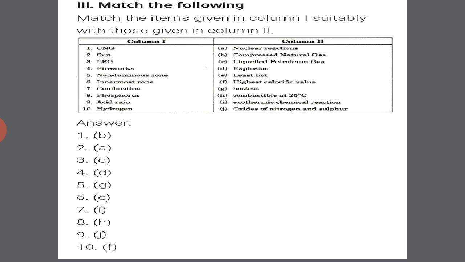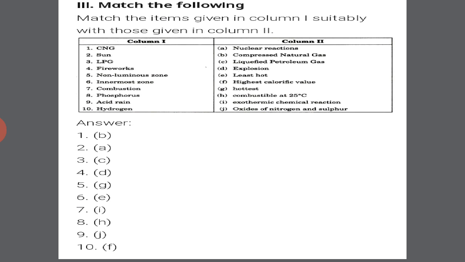Next is, we missed the fourth one. Fireworks is an example of explosion. Next, the innermost zone will be the least hot zone. And combustion is an exothermic chemical reaction.